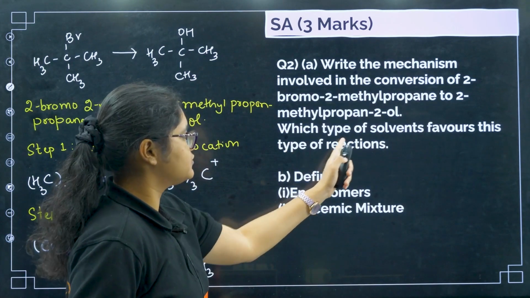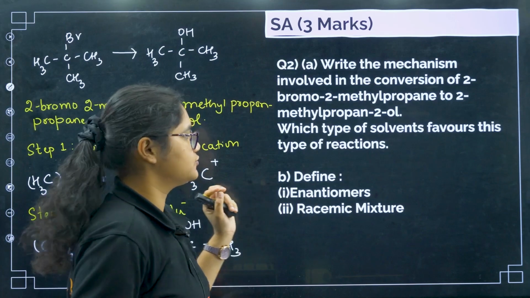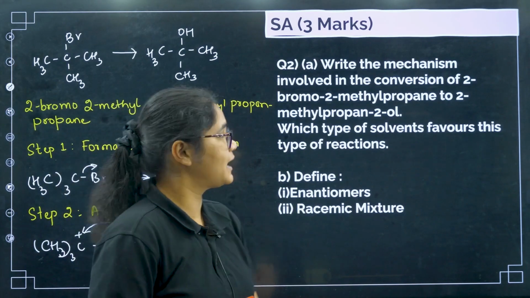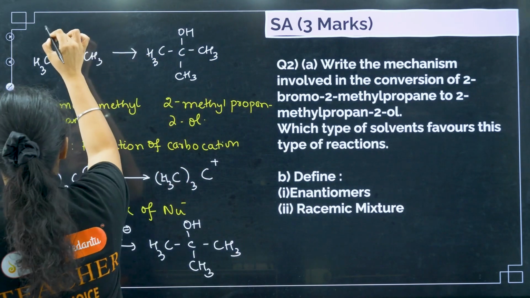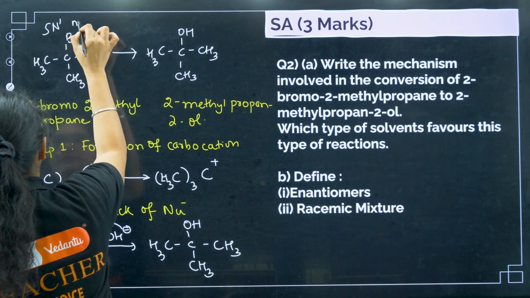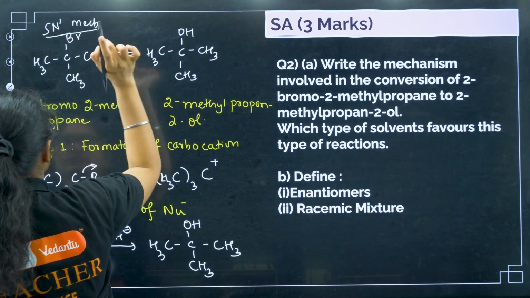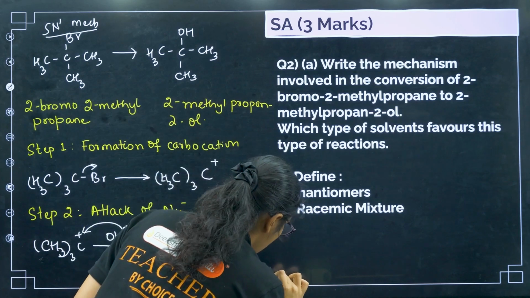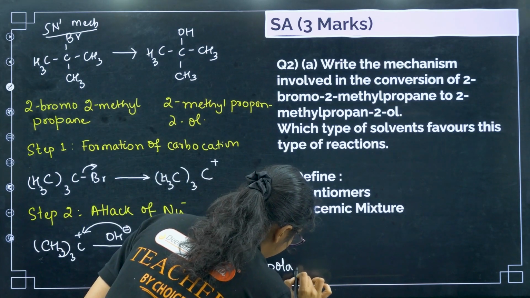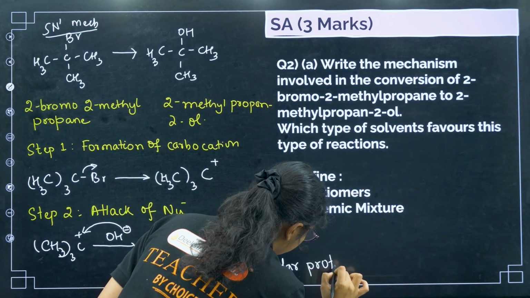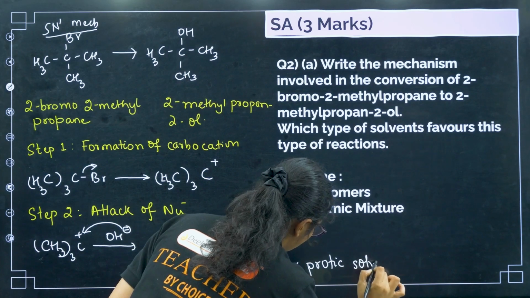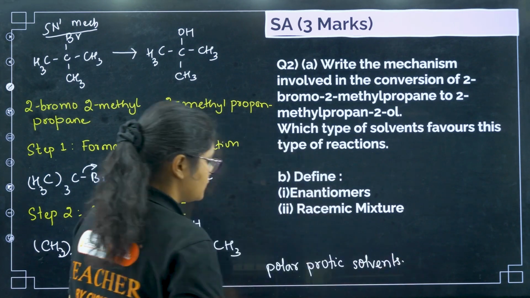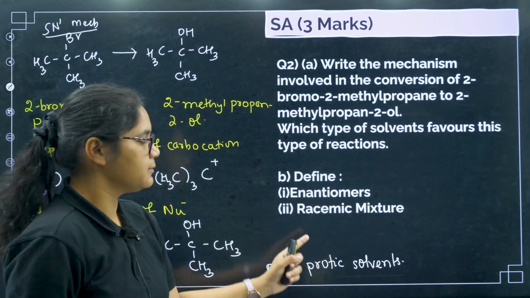Next, which type of solvent favors this type of reaction? So we know that this is SN1 mechanism. So here you can mention also SN1 mechanism. Okay, this also you should mention. Now, which type of solvent prefers this type of reaction? Polar protic solvent. We need polar protic solvents. Okay, so this total will give you 3 marks.